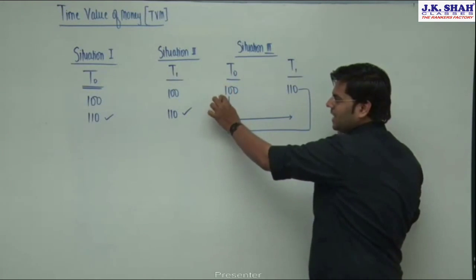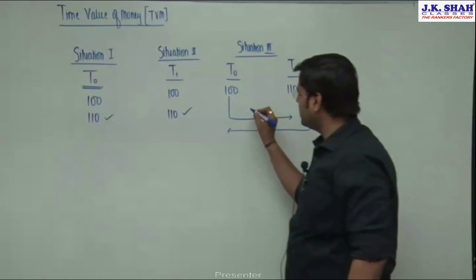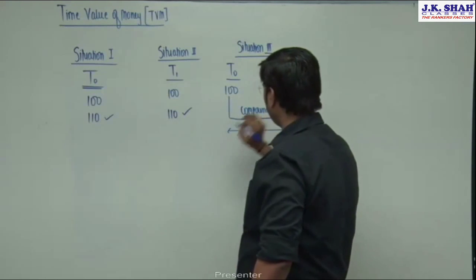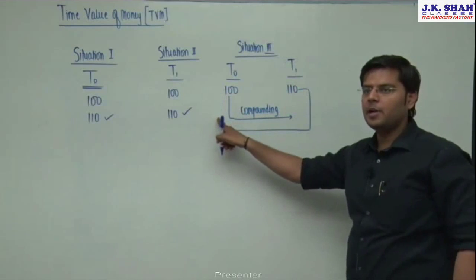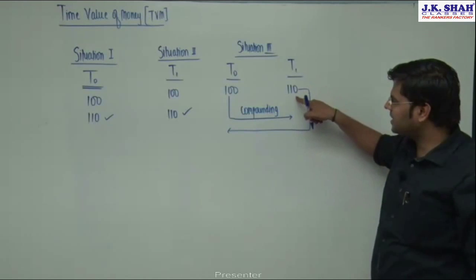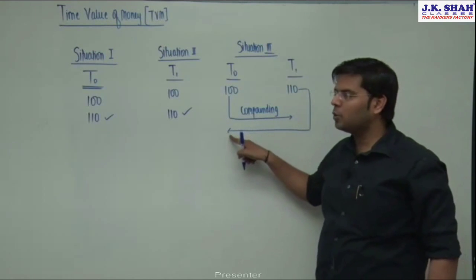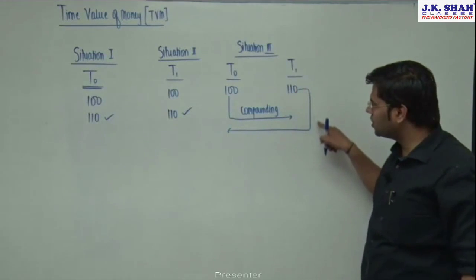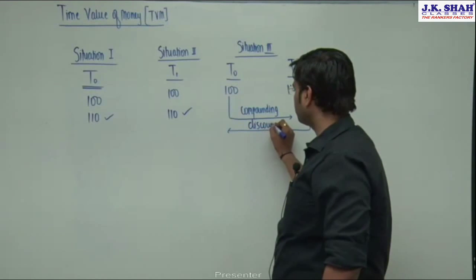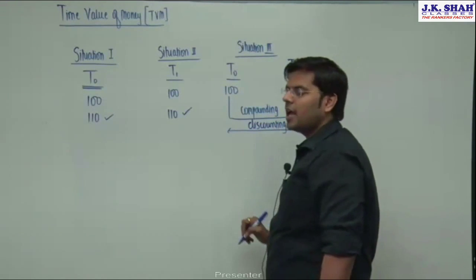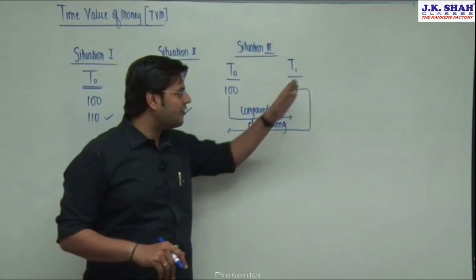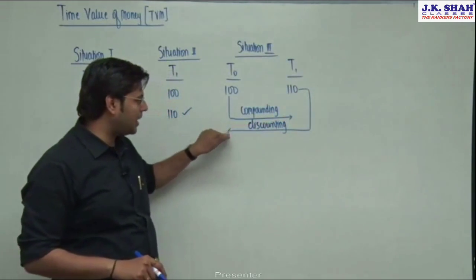The technique where present value is converted to future value is called the technique of compounding, wherein present value of money is converted to future value, and then the decision is taken. The second is where future value is converted to present value, and that technique is called the technique of discounting. In this entire chapter we will be using the technique of discounting, wherein future value of money will be converted into present value of money.